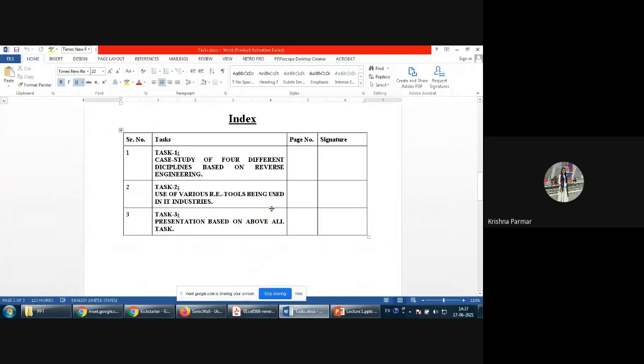Okay, coming to the term work part. You need to carry out 2 different tasks, because the third task, the presentation, always comes under the Viva part. The second task I will discuss with you in the next lab or maybe the next to next lab. Regarding the first task, I am discussing right now.